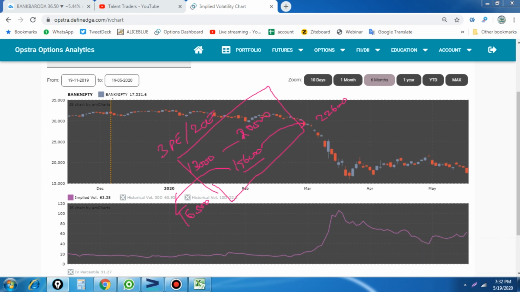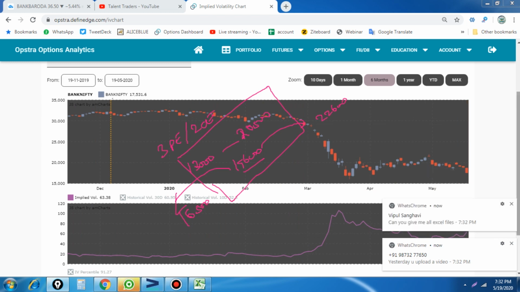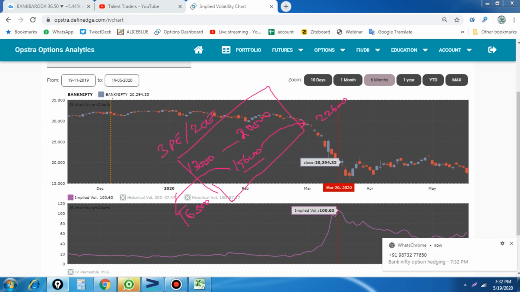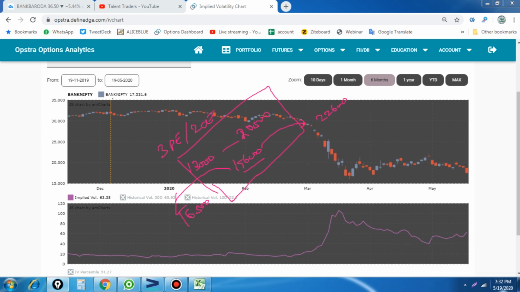And now you can see, comparatively, previously Bank Nifty was trading for almost 4-5 months at 14 to 20 IV. Now it is trading at 60 IV. That IV is quite a bit higher compared to that, but compared to the previous high it is a little bit low. But this is the level at which we are trying to do the trade.